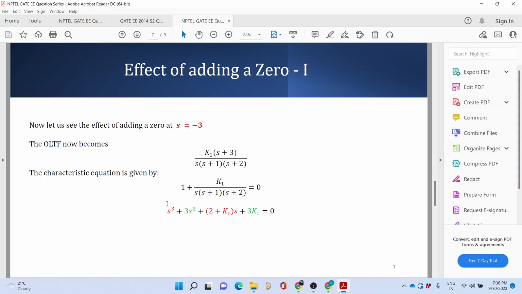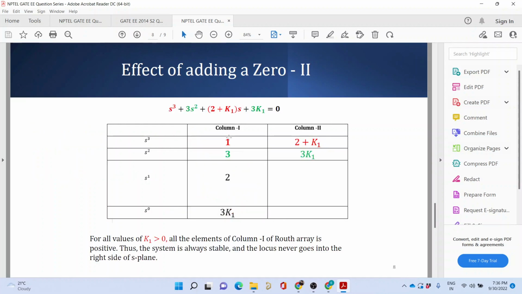Again, what I am trying to do over here is add this zero. So s plus 3 is a zero that I have added, and then I write the characteristic equation. The characteristic equation becomes somewhat like this, and from here we construct the Routh table. What we observe in the Routh table is, we have told in the previous slide that k1 has to be greater than 0, and what we see from the Routh array is all the elements in the first column are positive when k1 is positive, and k1 is positive, that we have established in the previous slide. So if that is so, the root locus can never intersect the j omega axis.